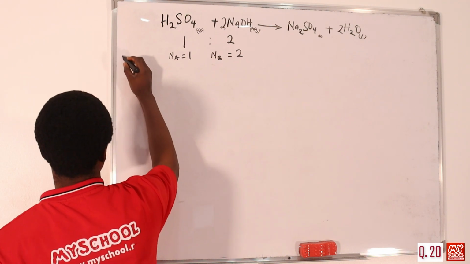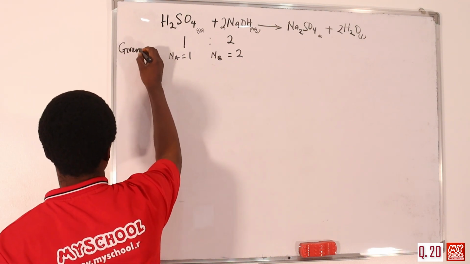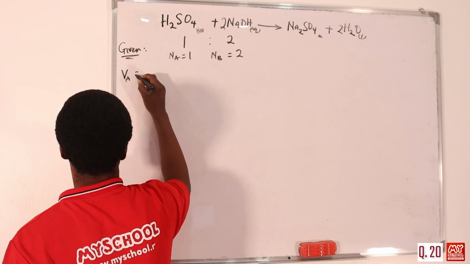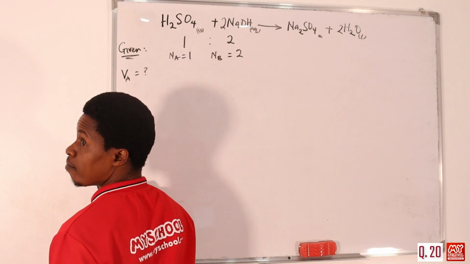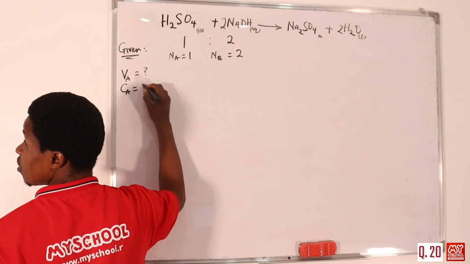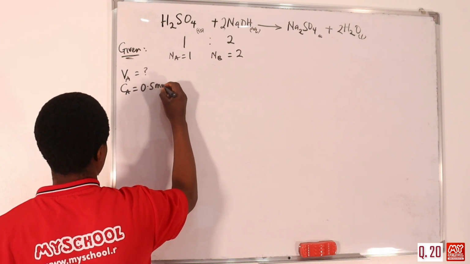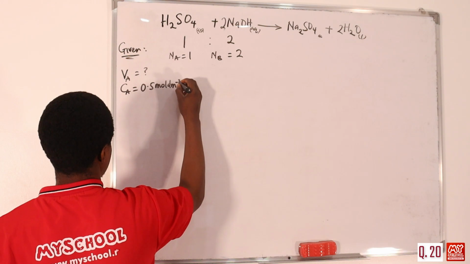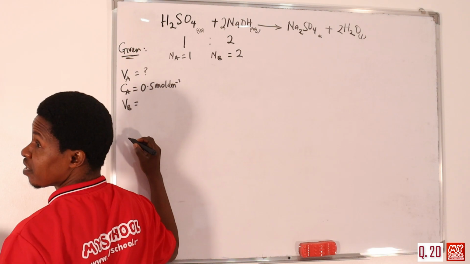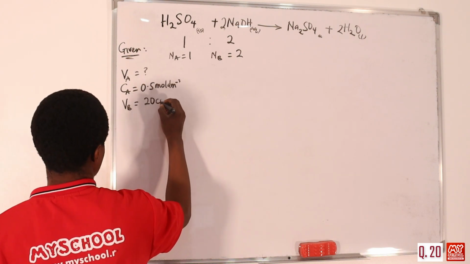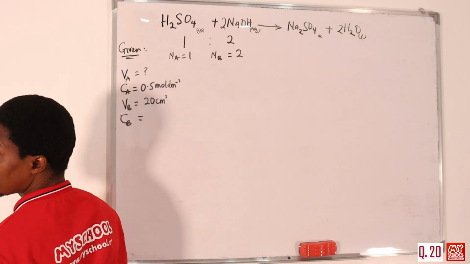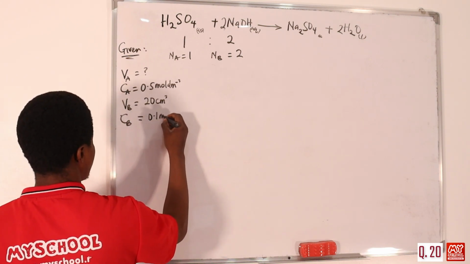So we say, given, we already have this. We're given what volume of acid will be formed, so that is unknown. The concentration of acid is given to be 0.5 mole per dm³ H2SO4. Then the volume of the base, which is sodium hydroxide, was given to be 20 cm³, and the concentration of the base, Cb, was also given to be 0.1 mole per dm³.